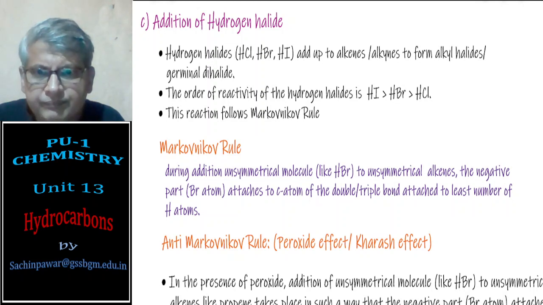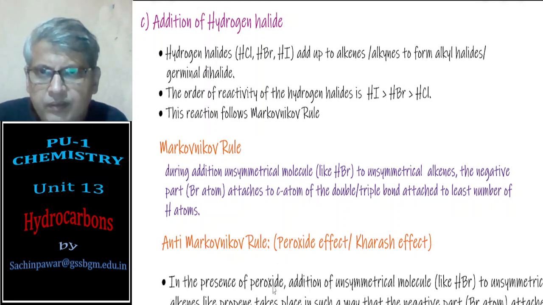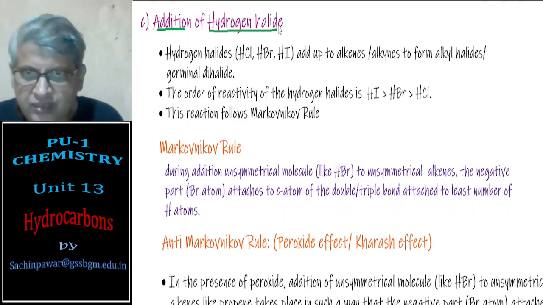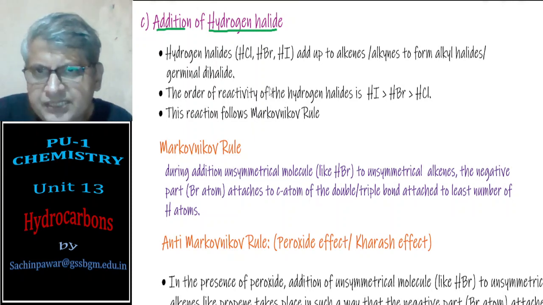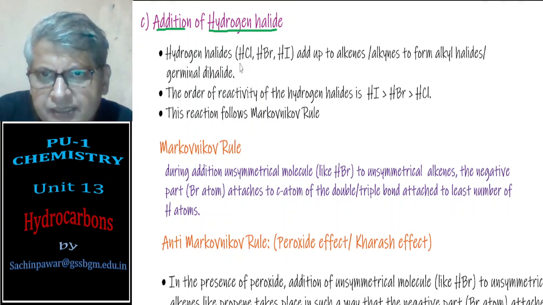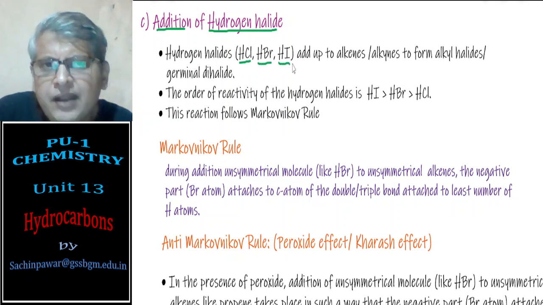Next reaction, addition of hydrogen halides to alkenes and alkynes. As far as hydrogen halides are concerned, we are taking only three: hydrogen chloride HCl, hydrogen bromide HBr, hydrogen iodide.